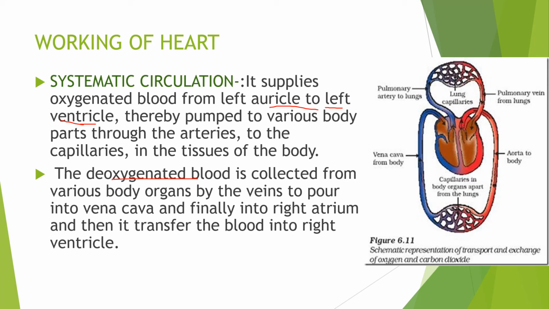Also oxygenated blood is transferred through the arteries, and the deoxygenated blood is collected from various organs and parts through the veins. So here we get the difference between arteries and veins, which we'll see further as well. The deoxygenated blood is collected from various organs by the veins to pour into the vena cava, and there is a superior vena cava as well as an inferior vena cava, and it finally goes into the right atrium and is transferred to the right ventricle.